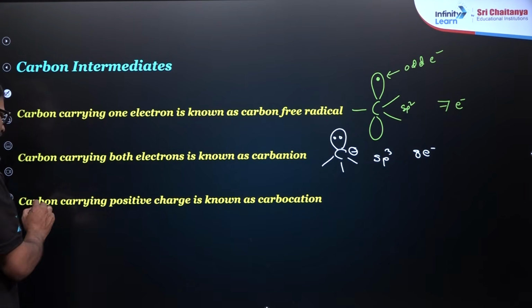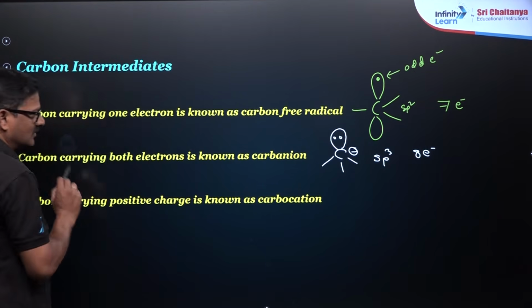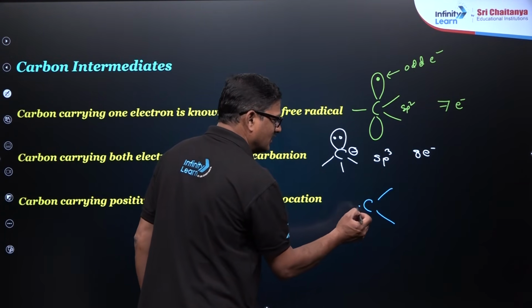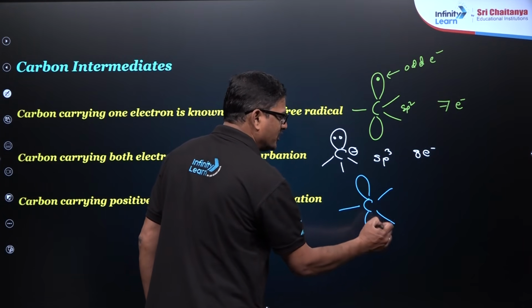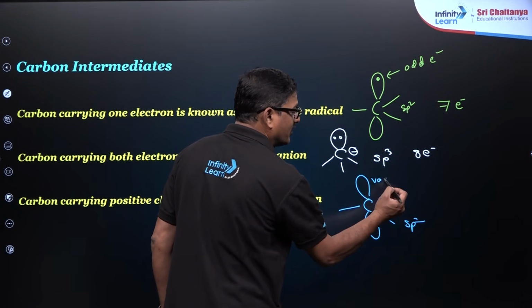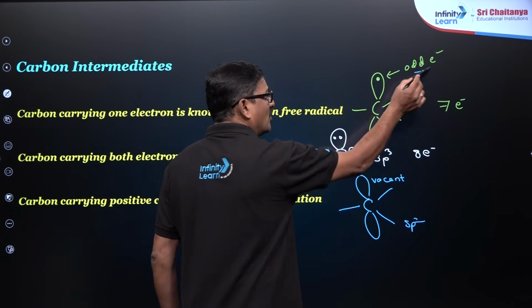Carbon carrying a positive charge is known as a carbocation. Just like the carbon free radical, it has sp2 hybridization, but it has a vacant orbital, whereas the free radical orbital carries an odd electron.